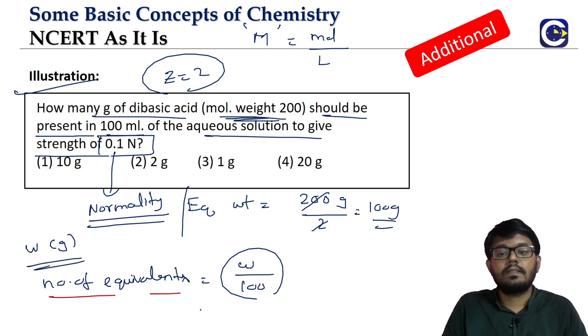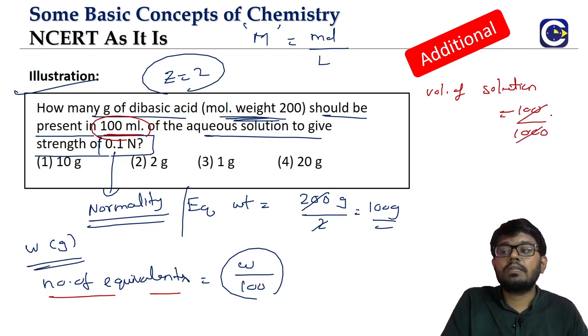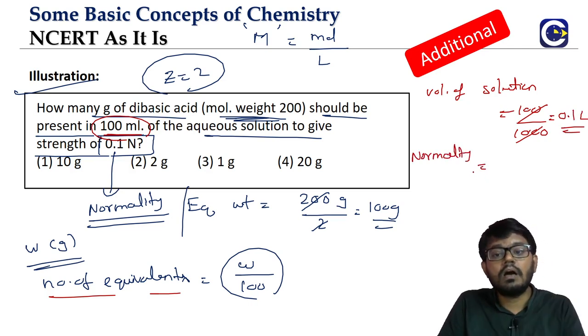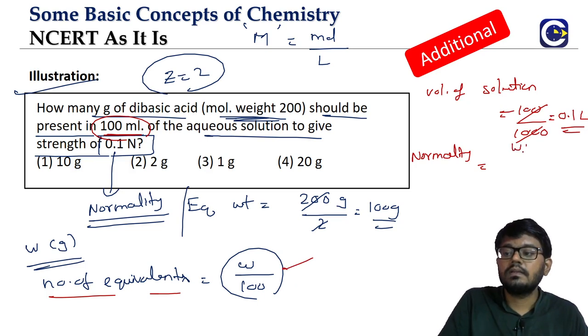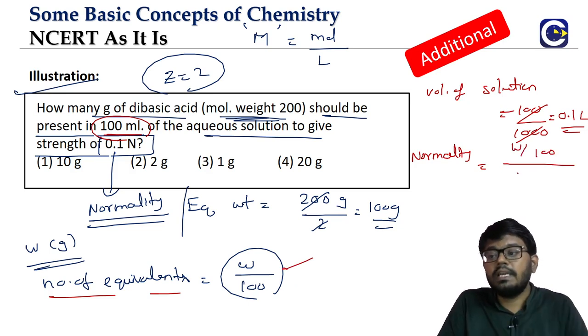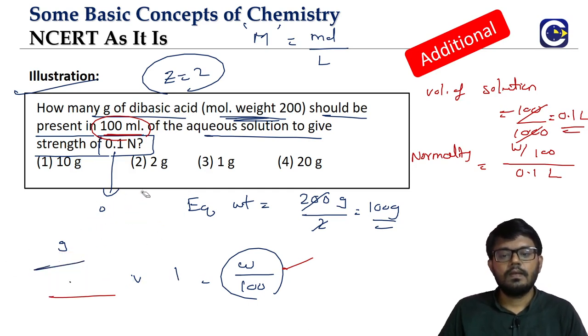That is the number of equivalents. What is the volume of solution? 100 ml. Volume of solution 100 ml means in terms of liter we have to divide by 1000, right? So it is 0.1 liter. What is the normality formula? Already we have seen this. Number of equivalents, which is W by 100, divided by volume of the solution in liter. The volume of solution in liter is 0.1.